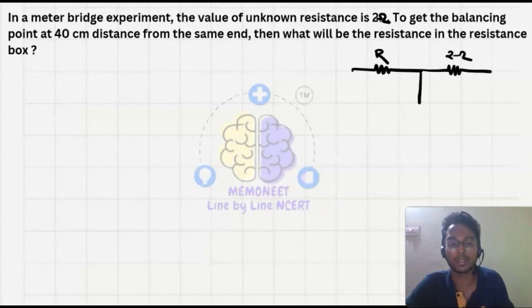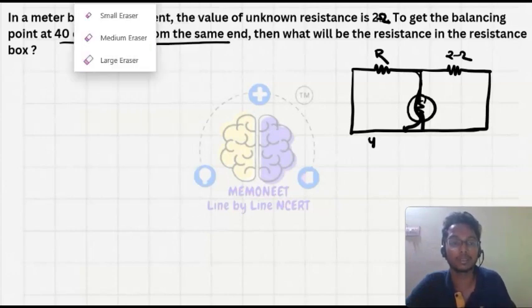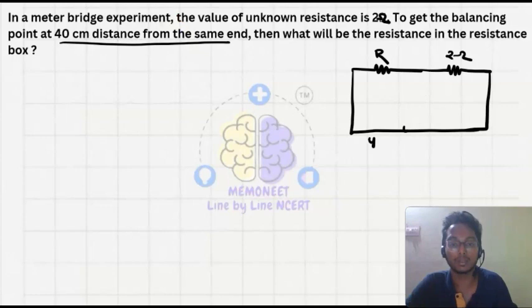Okay, and this one is something which will not matter as it is a Wheatstone bridge model, and the null point will be coming at 40 centimeter from the same end. It means 40 centimeter is the null point for the 2 ohm side.